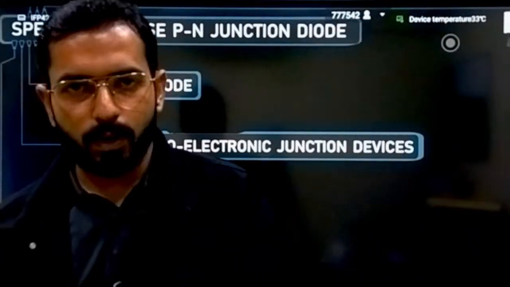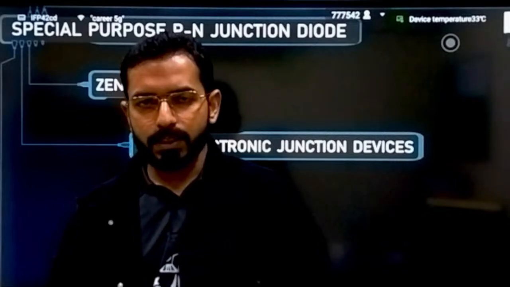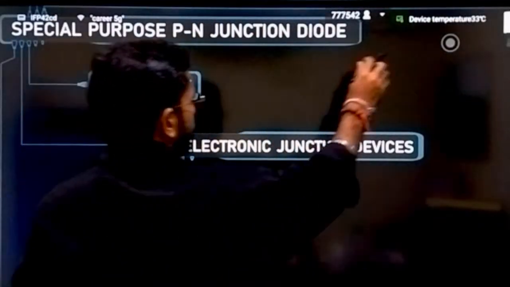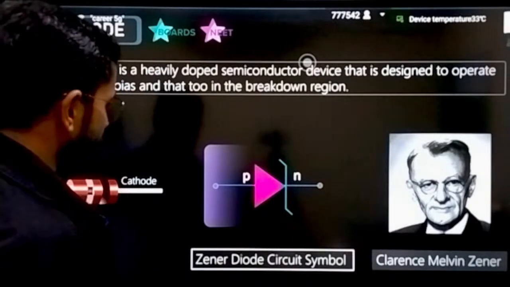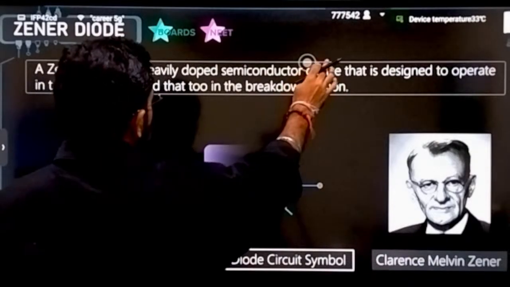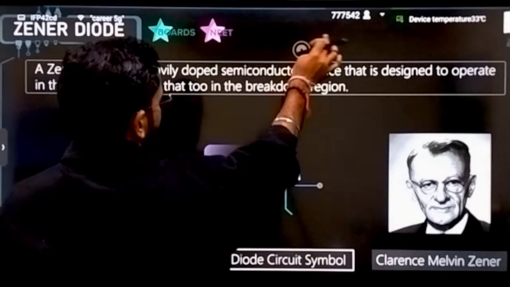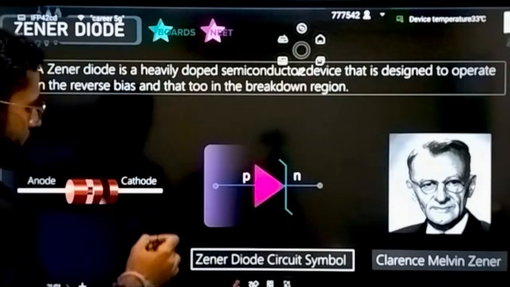Next application is of Zener diode working as a voltage stabilizer. Zener diode acting as a voltage stabilizer. Now how it works, I will tell you. When a PN junction diode is operating in a reverse bias situation, then it is working as a voltage stabilizer. See, firstly understand what is a Zener diode. A Zener diode is a heavily doped semiconductor device which is designed to operate in reverse bias, that too in the breakdown region. It always operates in the breakdown region, and it is very heavily doped.